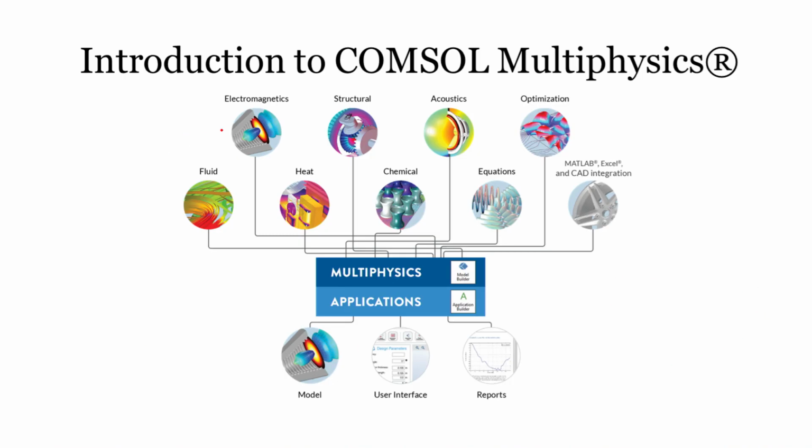So we already have many model files. For example, the speaker example that I told, we already have those model files. In addition to that, if you want to solve a single physics at a time, you can solve it using the electromagnetics module. You have the structural module where you can solve the deformations. Then if you want to model acoustics, you can also model that. Then you have fluid, so if you want to model turbulent flow, laminar flow, you can do that. In the heat transfer module, you can model convection, conduction, and radiation.